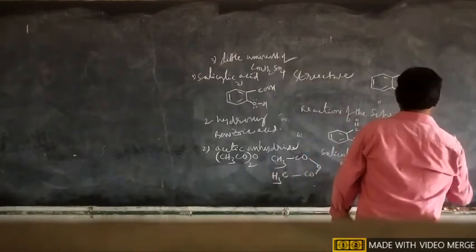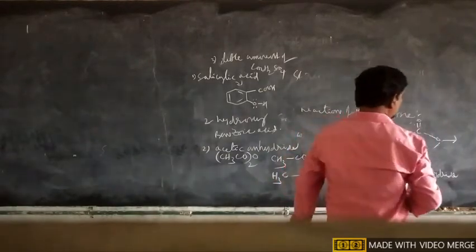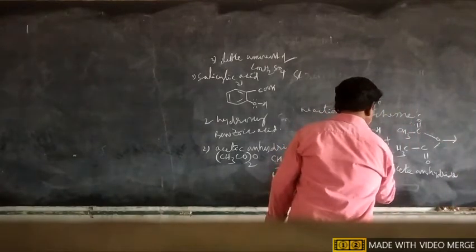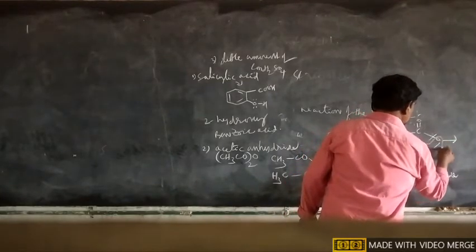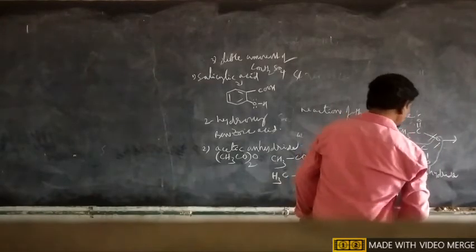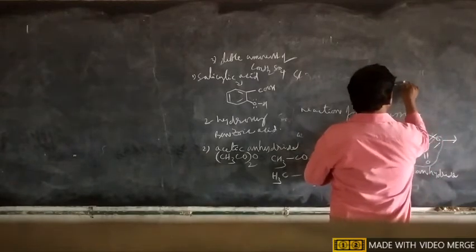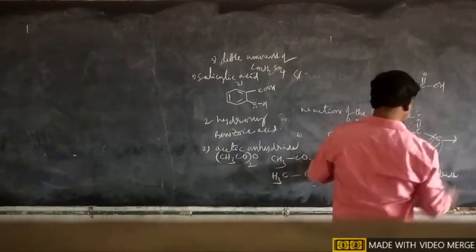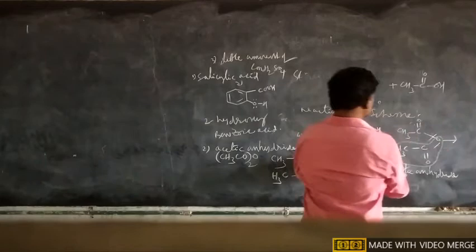So what is the product? In the presence of a little amount of concentrated sulfuric acid, the proton breaks the bond here and eliminates CH3COOH, acetic acid.